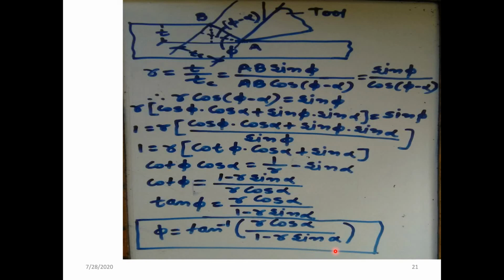While solving the numerical, we are supposed to calculate the value of phi, that is the shear angle. It can be calculated when we know r, the chip thickness ratio, which is also called the chip compression factor or the cutting ratio, that is t by tc, and when we know the rake angle alpha from the geometry. Then obviously we can calculate the value of phi.